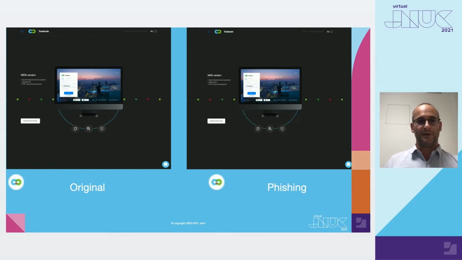Phishing attacks are the practice of sending fraudulent communications that appear to come from a reputable resource. The goal of the attacker is to make the user believe that the fake site or application is legitimate. On the left side is an example of a legitimate site. On the right side is the phishing site mimicking the original one. Both sites are almost identical, but image comparison of whole pages is a resource consuming task.